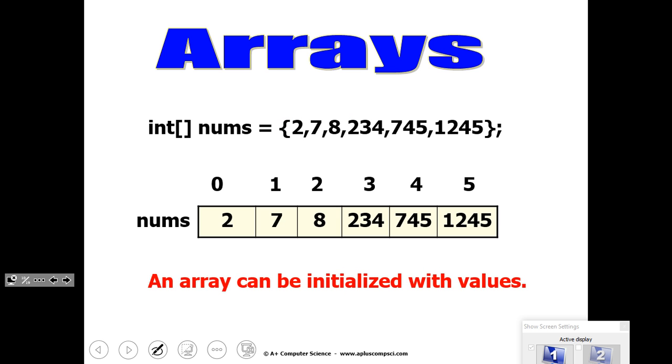We've already said that. And there's what I was talking about as far as the other way to create an array. And this is nice because you can only do this notation at the time you create it. In other words, if later you want to change the array that nums points to, it wouldn't look exactly like this. There's a way to do it, but that code wouldn't actually compile. But at the time of creation, you can do that. And it's nice. In Java, automatically it creates an array just big enough for those 6 numbers, and then fills in what numbers you want.